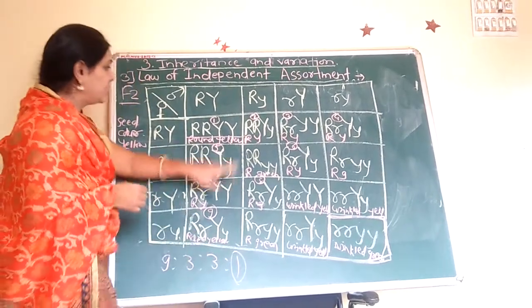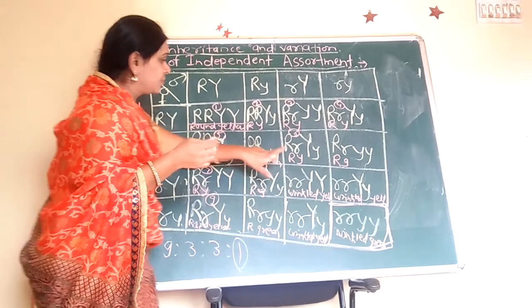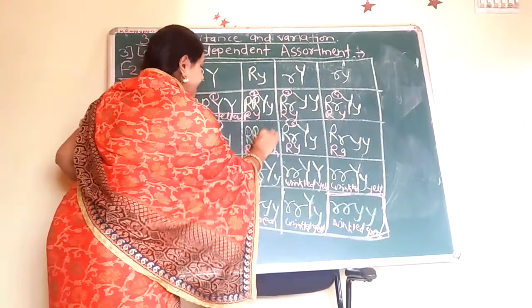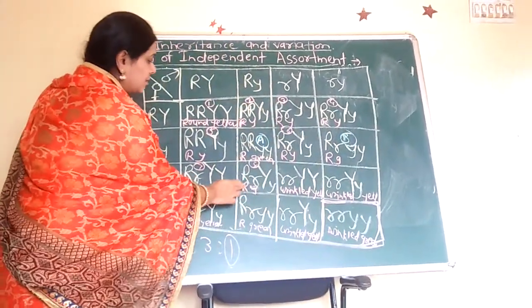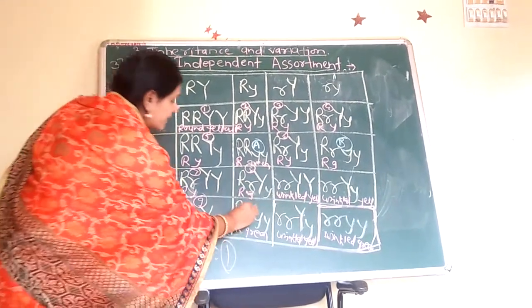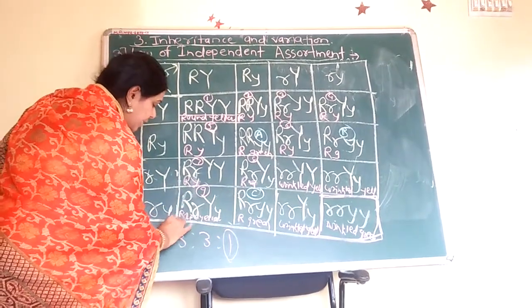Then these 3, that means these 3 here, round and green, that means this A, this B, round and green, here round and green here. These 3 are round and green.